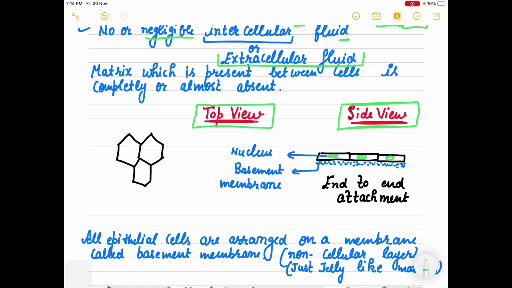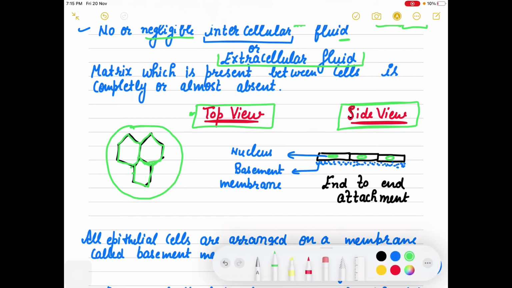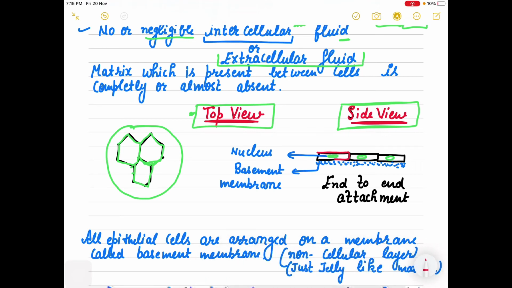If I tell you that okay, I have put a slide under the microscope and you have to observe the top view. You will observe this kind of polyhedral type of cells, right? That you will observe that they are arranged like this, if we observe them just from the top. But if we look from the side view, then they will appear end to end. They appear end to end attached and with the nucleus in each cell.